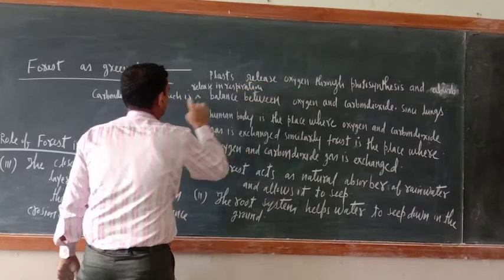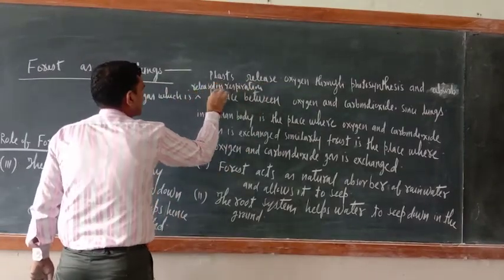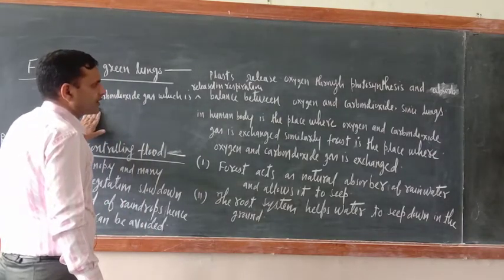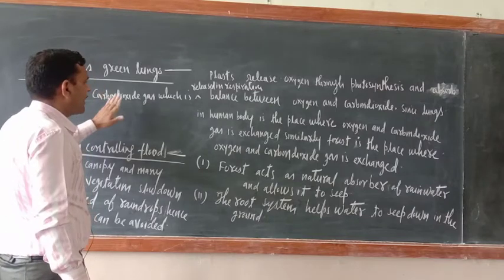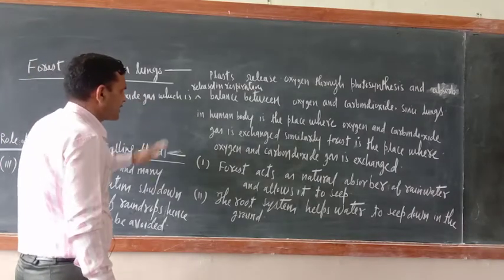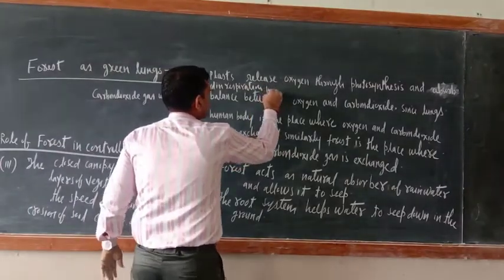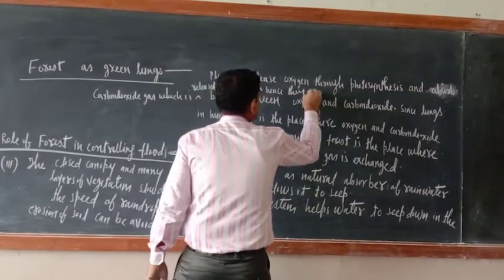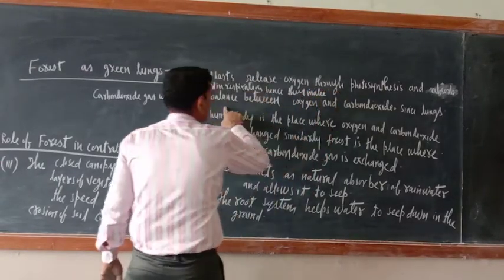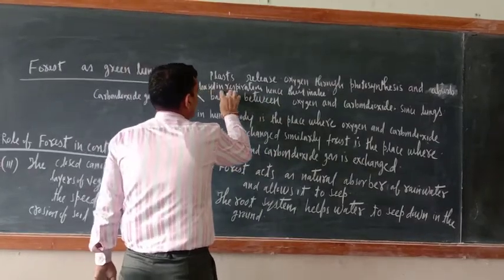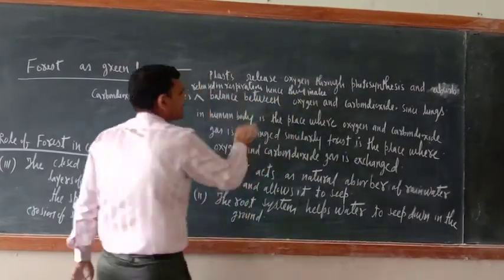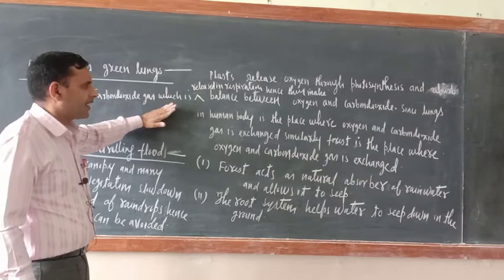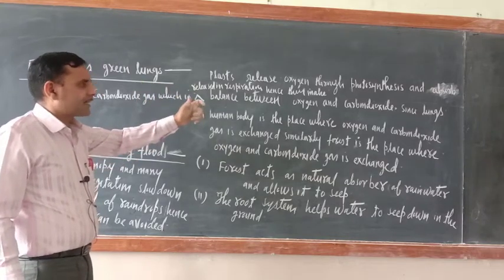Please add this sentence here, which is released in respiration. Okay, plants release oxygen through photosynthesis and absorb carbon dioxide gas which is released in respiration. Hence they make balance between oxygen and carbon dioxide. Correct? Please, that sentence should be added. So they make balance between oxygen and carbon dioxide.